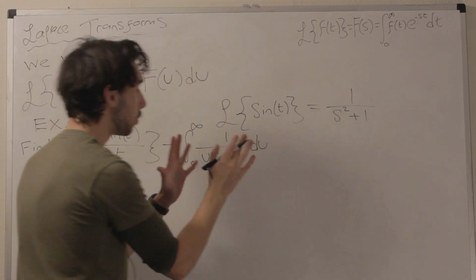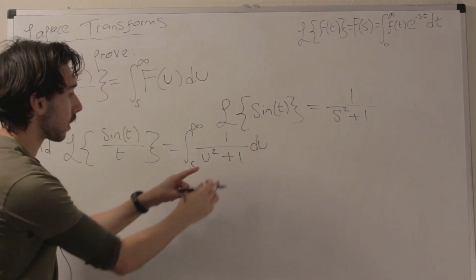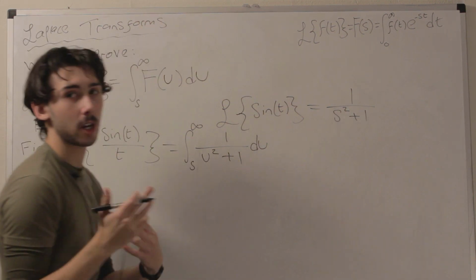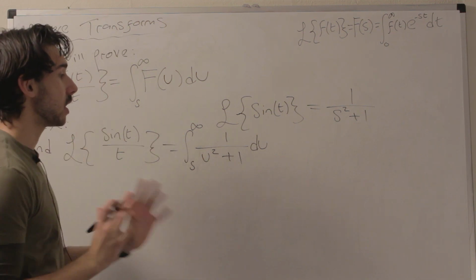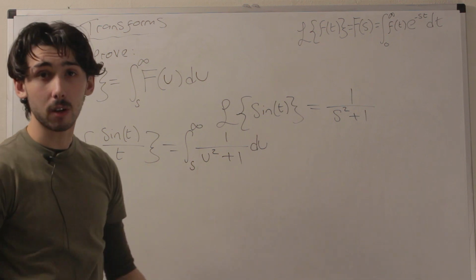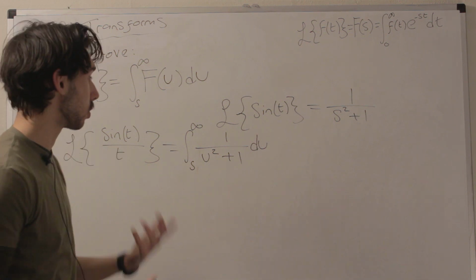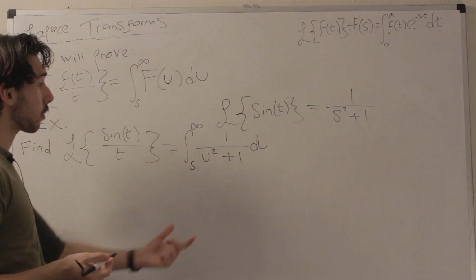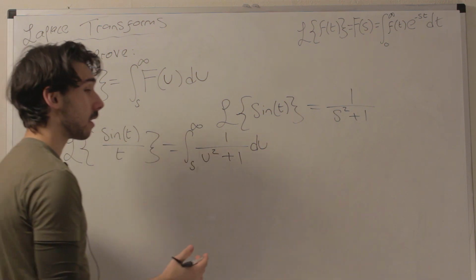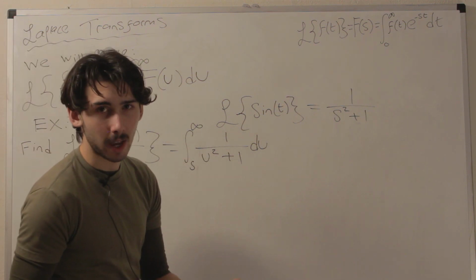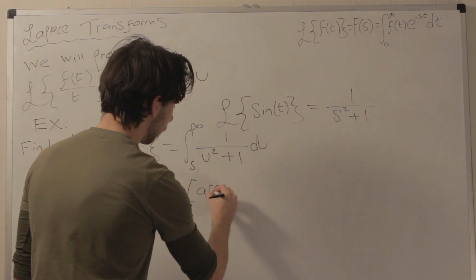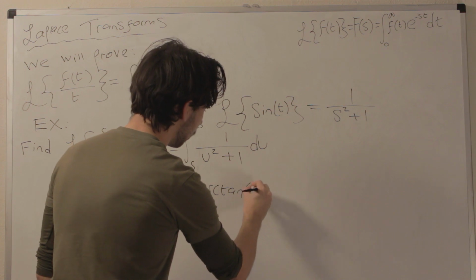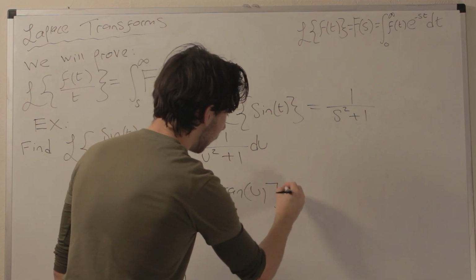Again, guys, the u's don't matter. The important thing is this is the same function as that. I've just changed the letter of the alphabet, but it doesn't affect the maths. Now, this ensures that our final answer will be a function of s, which is what we want. It's just the convention. Lovely. Now, guys, you might know that 1 over u squared plus 1 integrates to arctan. So this is equal to arctan u, and we're going from s to infinity.